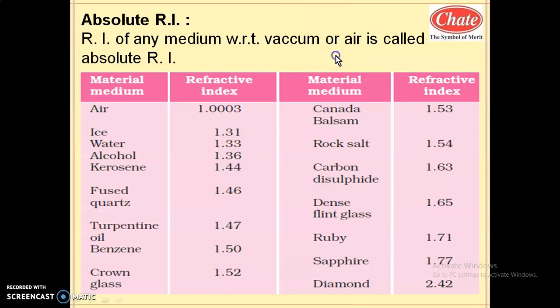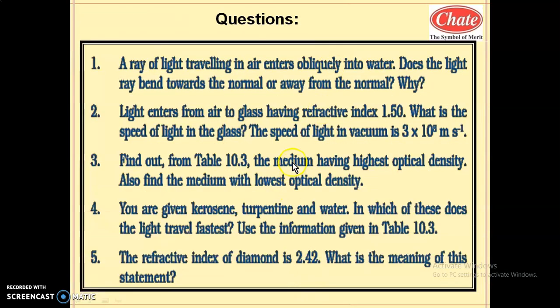Now here are some questions as per your textbook. A ray of light traveling in air enters obliquely into water, which means light travels from air to water, that is, rarer to denser. Does the light ray bend toward the normal or away from the normal?